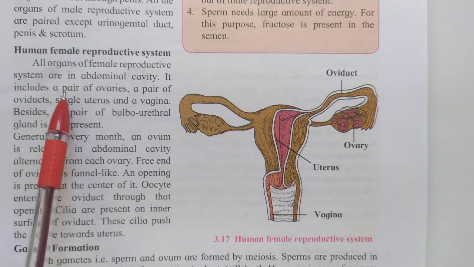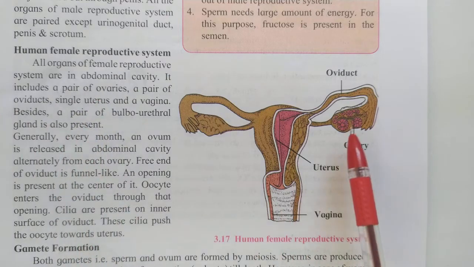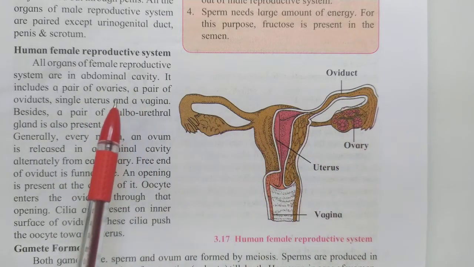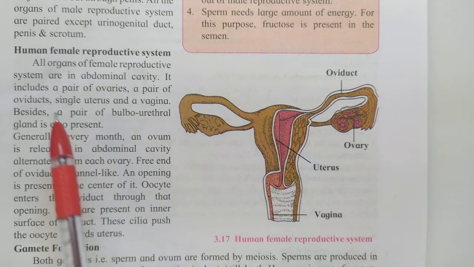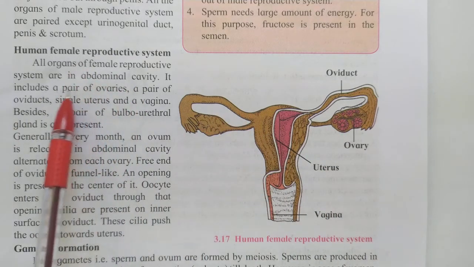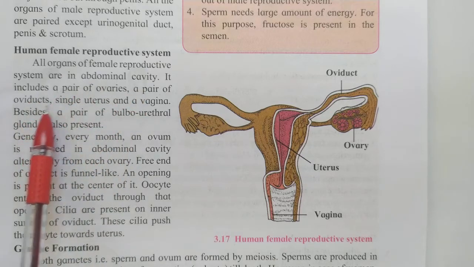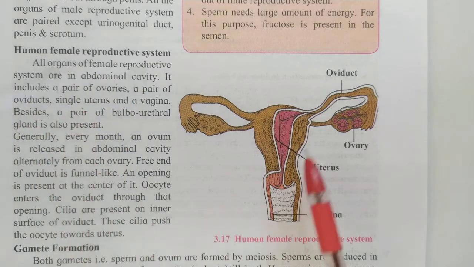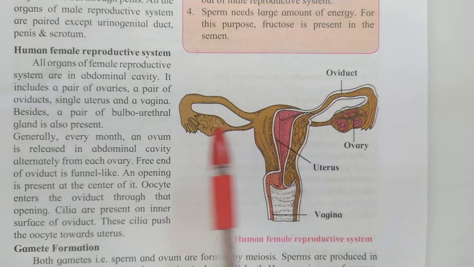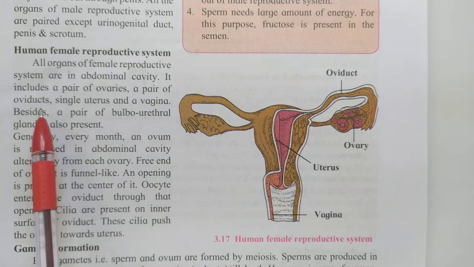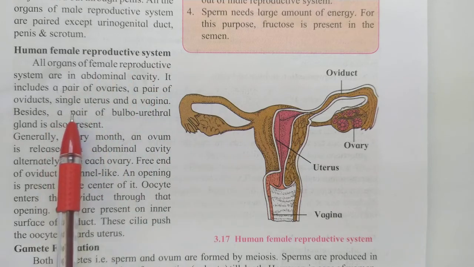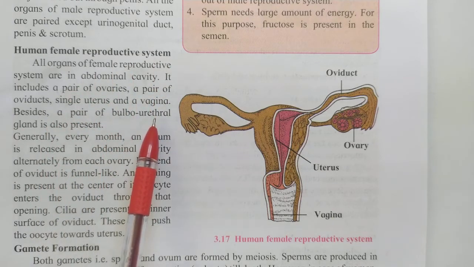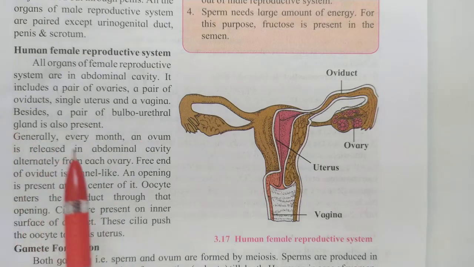It includes a pair of ovaries, a pair of oviducts, a single uterus and a vagina. Besides all these organs, a pair of bulbourethral glands is also present.